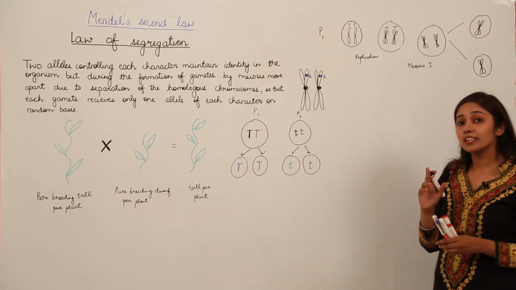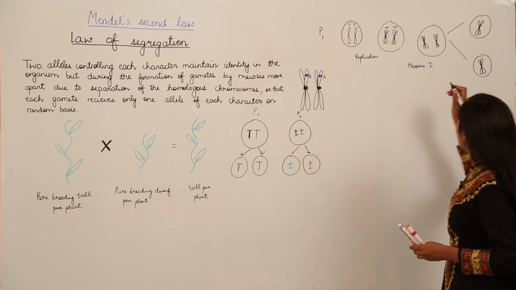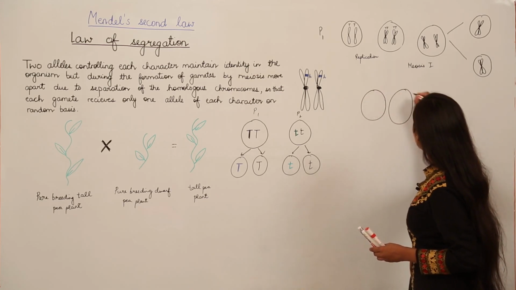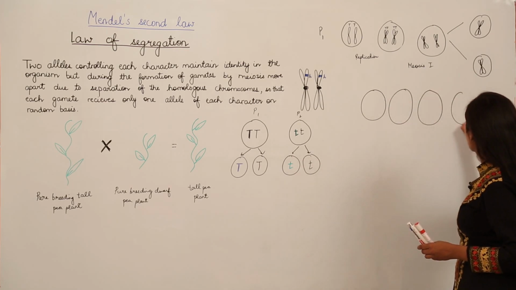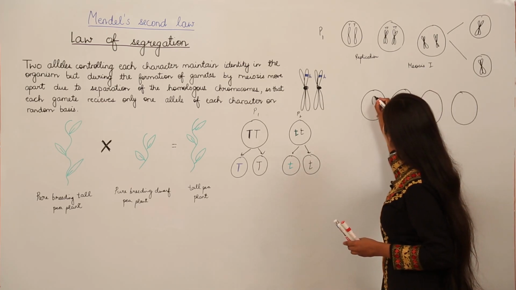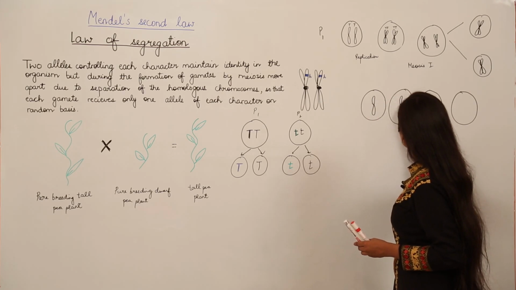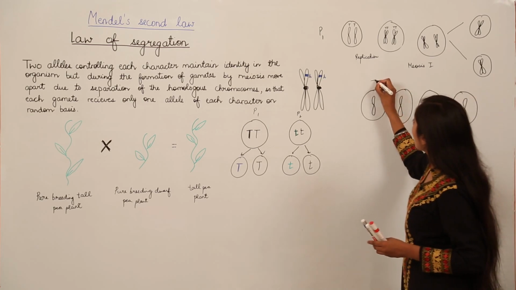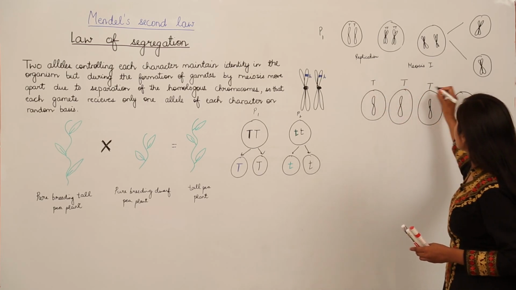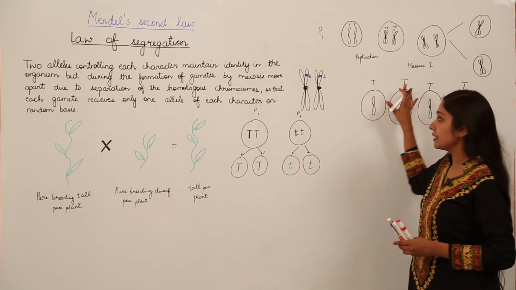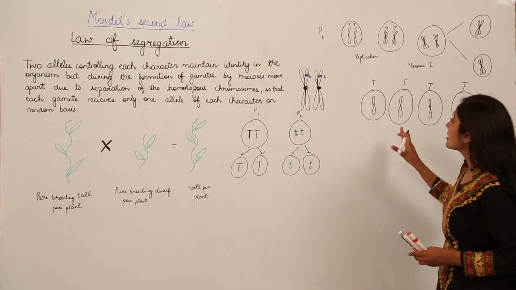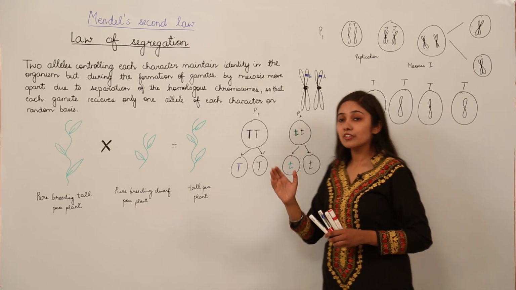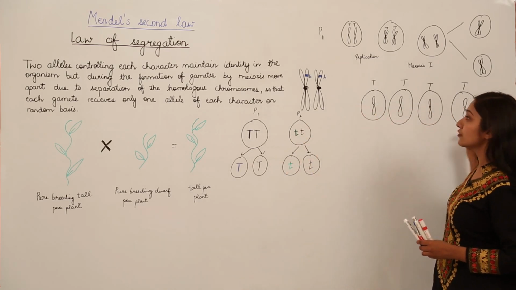They enter meiosis 2. During meiosis 2, we'll have 4 haploid cells which are going to have half the number of chromosomes. So here we have capital T, capital T, capital T and a capital T, meaning uppercase letter T. So you can imagine that in meiosis, the formation of gametes, the chromosome number is reduced to half and we have obtained such results.